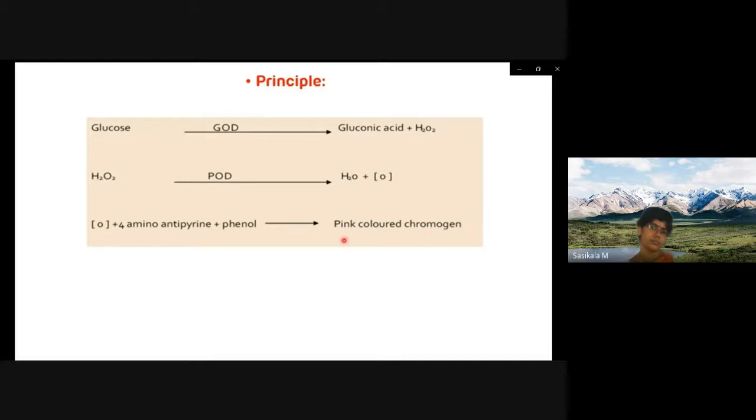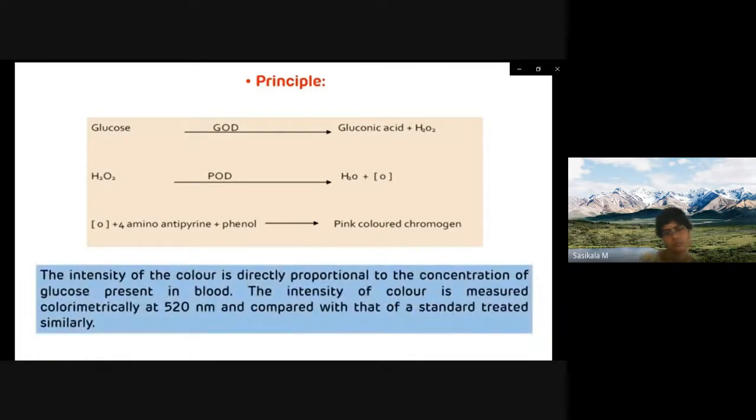The intensity of this pink color will be directly proportional to the concentration of glucose present in the solution. If it is a darker pink color, that means glucose present in the blood or in the solution is higher. We have to measure the intensity of the color at 520 nanometer wavelength, and compare it with that of the standard treated similarly. So that is the principle of the glucose oxidase peroxidase method, which is asked frequently in the exam.